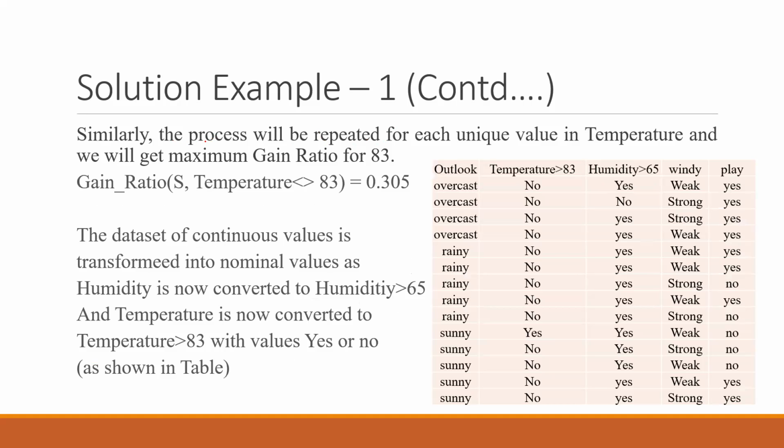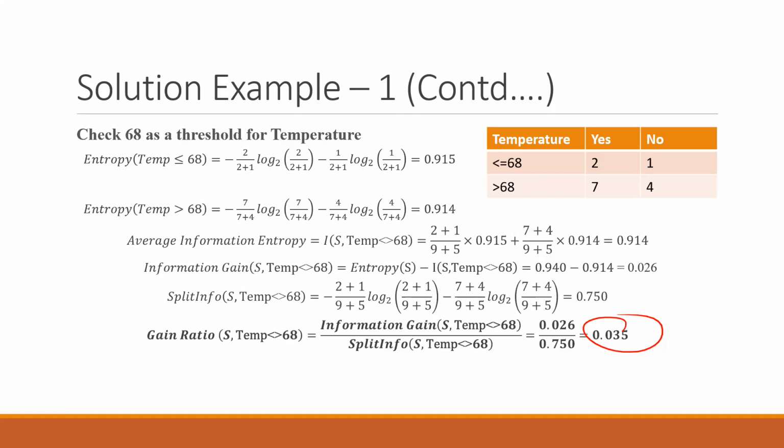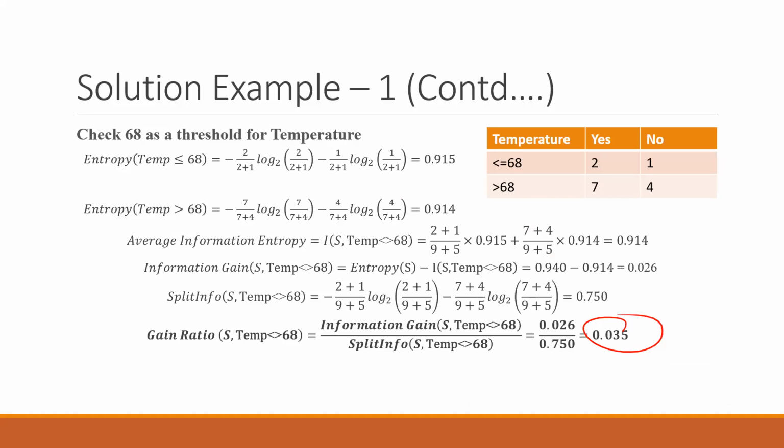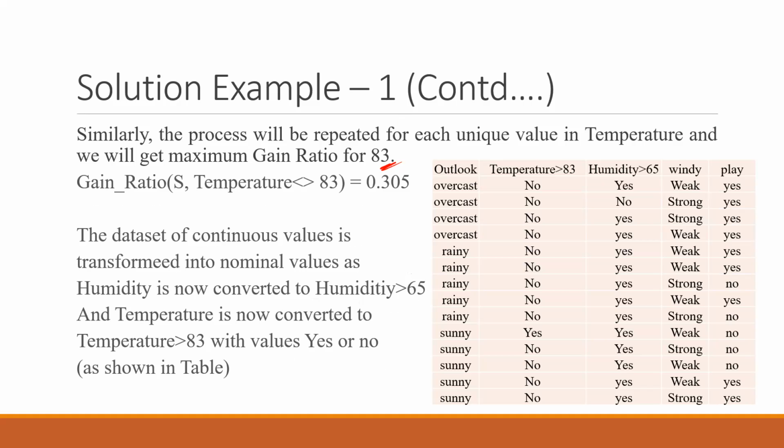Similarly, the process is repeated for all the unique values of temperature, and we get the maximum gain ratio for 83. All the values are not written here, but if you calculate them using programming, you will find that 83 has the maximum gain ratio. So the decision is to convert these features as humidity greater than 65 and temperature greater than 83.